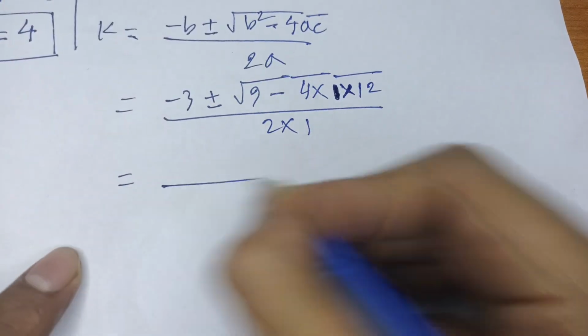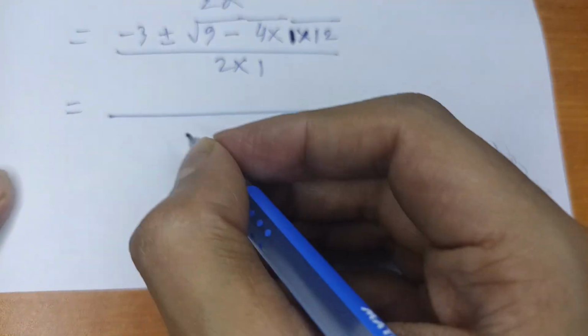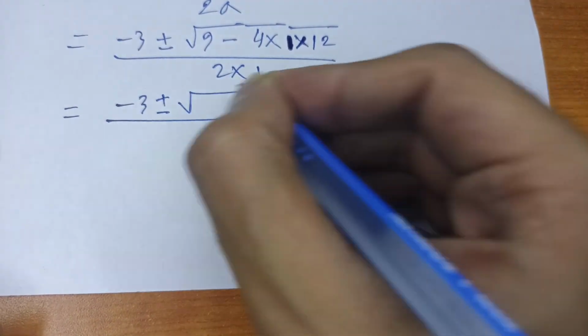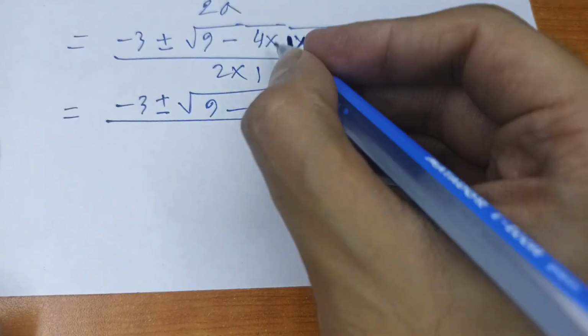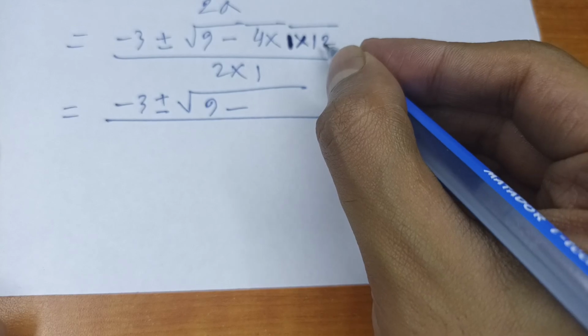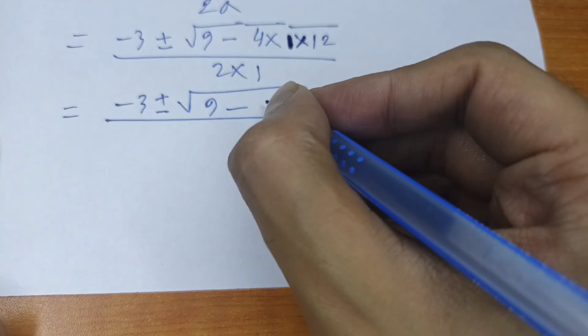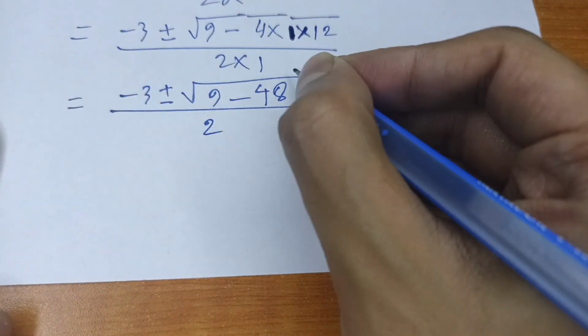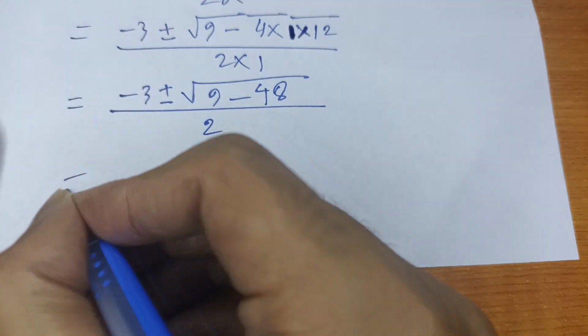Here negative 3 plus minus root of 9 minus 4 times 12, it will be 48. 2 times 1, it will be 2.